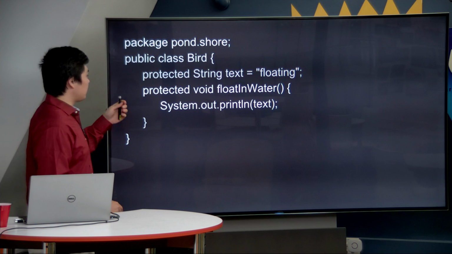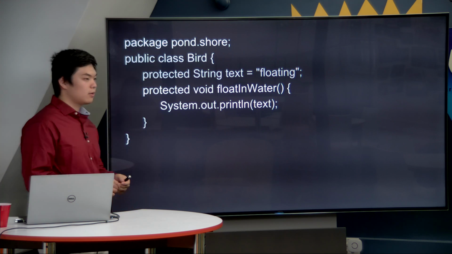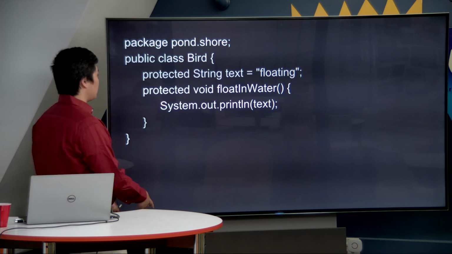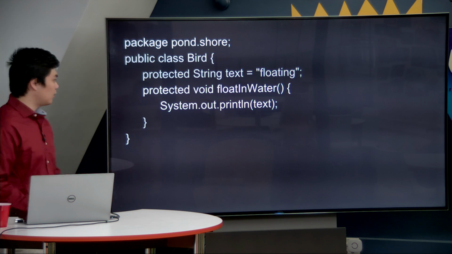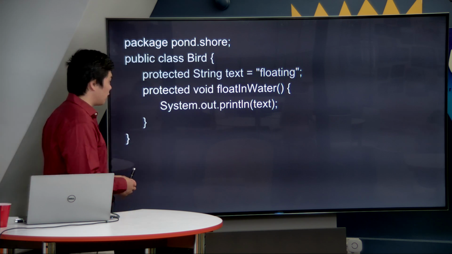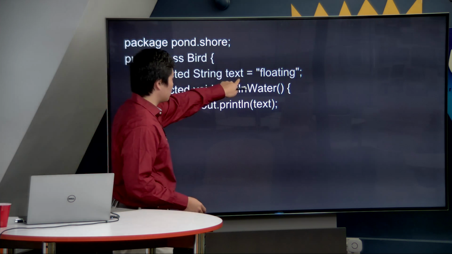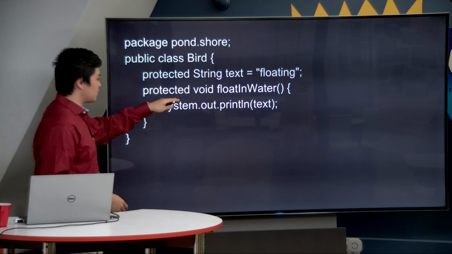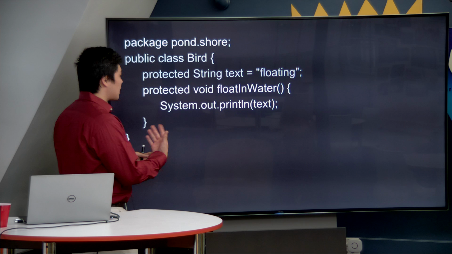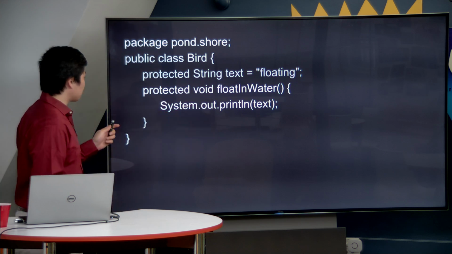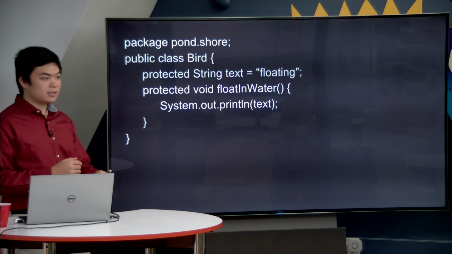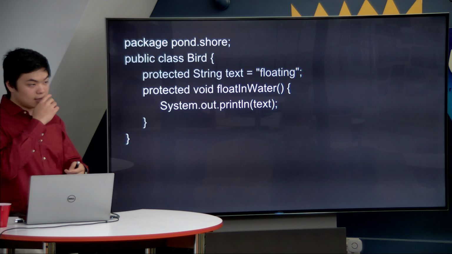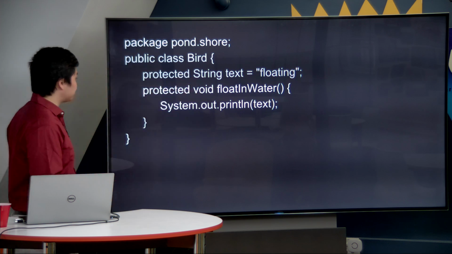Going forward, we have another second case study that has to do with another package called pond.shore. Inside this package, we have a class called bird. And the bird has a lot of protected methods and variables. So we have a protected variable called text that says that this bird is floating on the shore. And then we have a protected method, float in water, that prints out the fact that it is floating. So remember what we said protected was. Protected means that both other classes inside of its package as well as its child classes can access these two parameters.